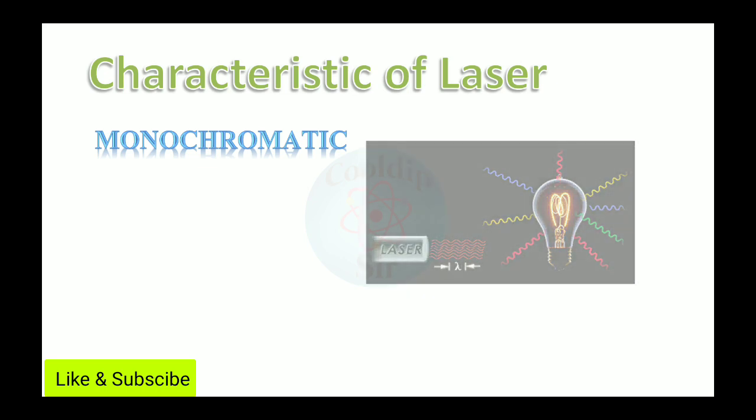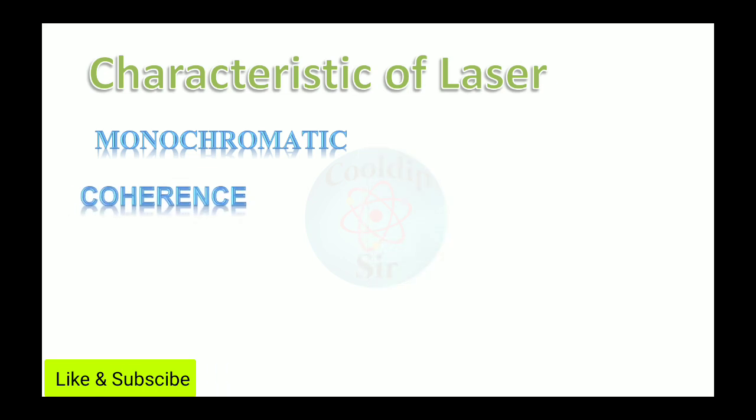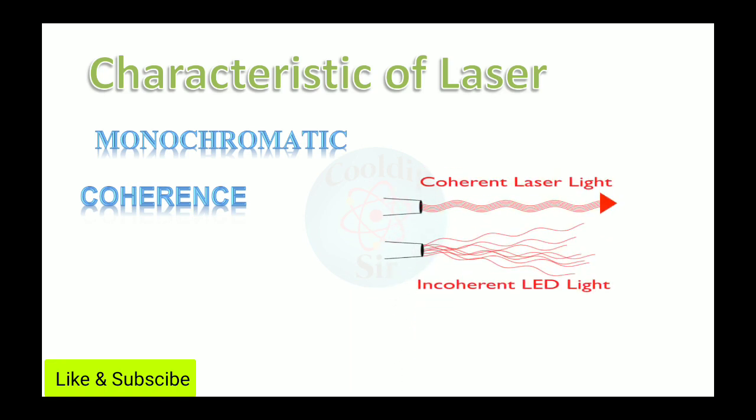Now the second parameter is coherence. What is meant by coherence? As you see in the diagram, in the case of LED light, each wave travels in a different direction. There is no phase relationship between the various waves.